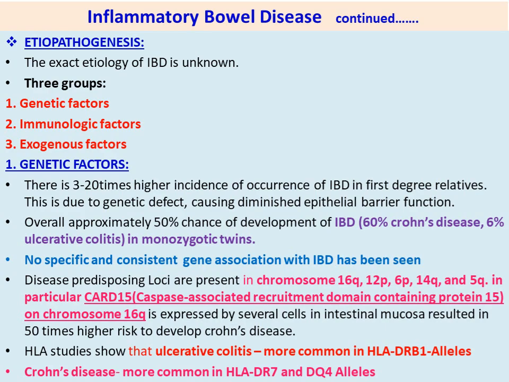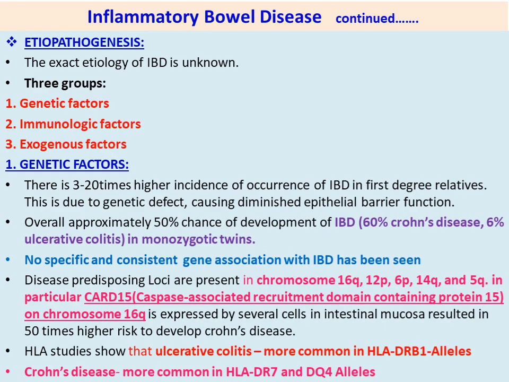The next point, overall approximately 50% chance of development of IBD, inflammatory bowel disease. In monozygotic twins, that means identical twins, 60% Crohn's disease occurrence, and only 6% is ulcerative colitis. Next point, no specific and consistent gene association with IBD has been seen.